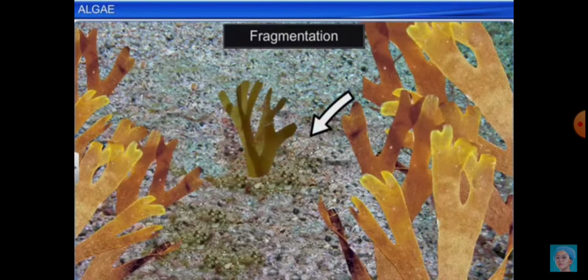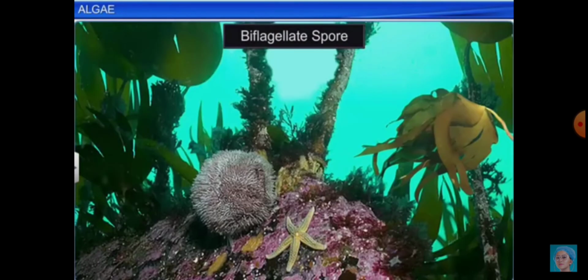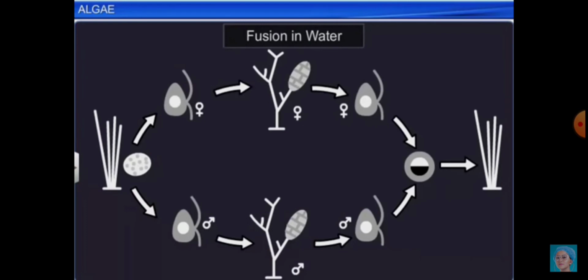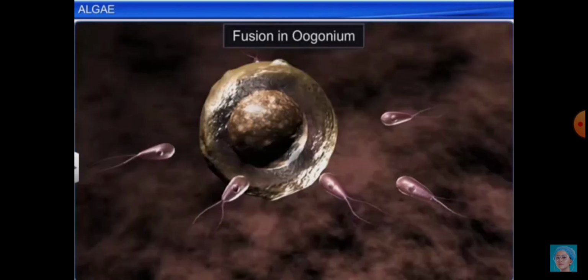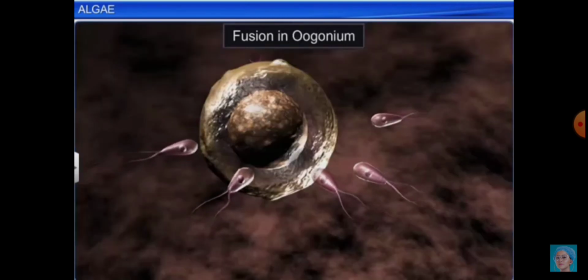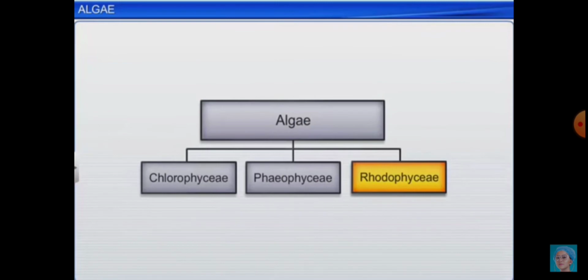Here also you will find vegetative reproduction by means of fragmentation. By means of spore formation they accomplish the asexual reproduction, and by means of meiotic division they produce two different spores or male and female gametes, and they form the sexual reproduction.